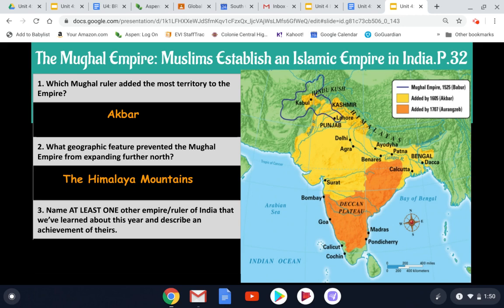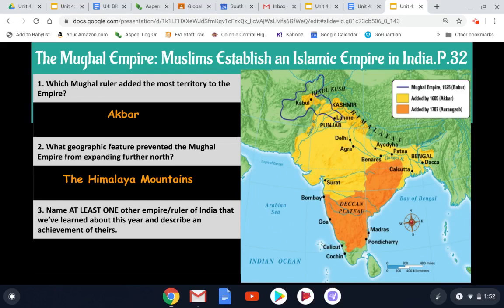Number 3 says, name at least one other empire or ruler of India that we've learned about this year and describe an achievement of theirs. We've looked at India with 2 different dynasties in the past, the Mauryan dynasty and the Gupta dynasty. So pause the video for a second, think back, or even if you have your packets ready, look back and see what you can remember about the other rulers or empires we've studied in India.